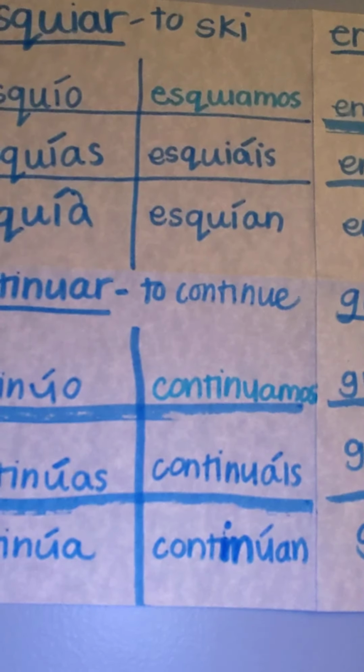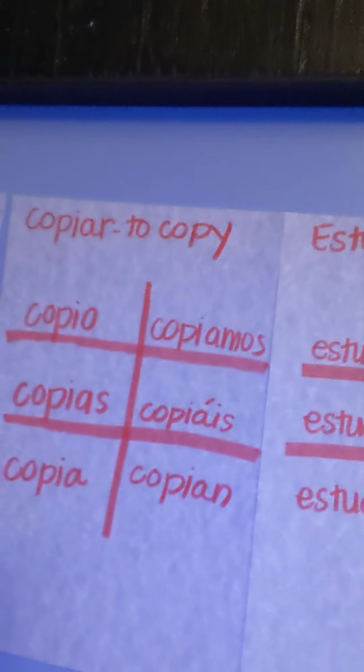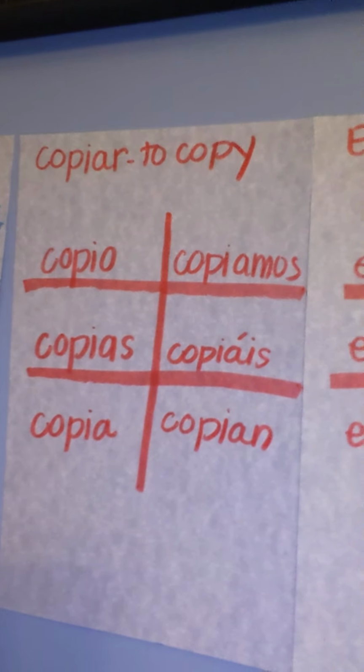¿Dónde estamos? Right here. I wanted to call your attention to the two verbs. I mean, there's more than two, but two of the verbs in the book that they're going to focus on because we do use them quite regularly. Two of these verbos are not going to fall into that pattern of using the accent in our present indicative conjugations. So let's take a look. The two that are highlighted in the book are copiar, which means to copy.